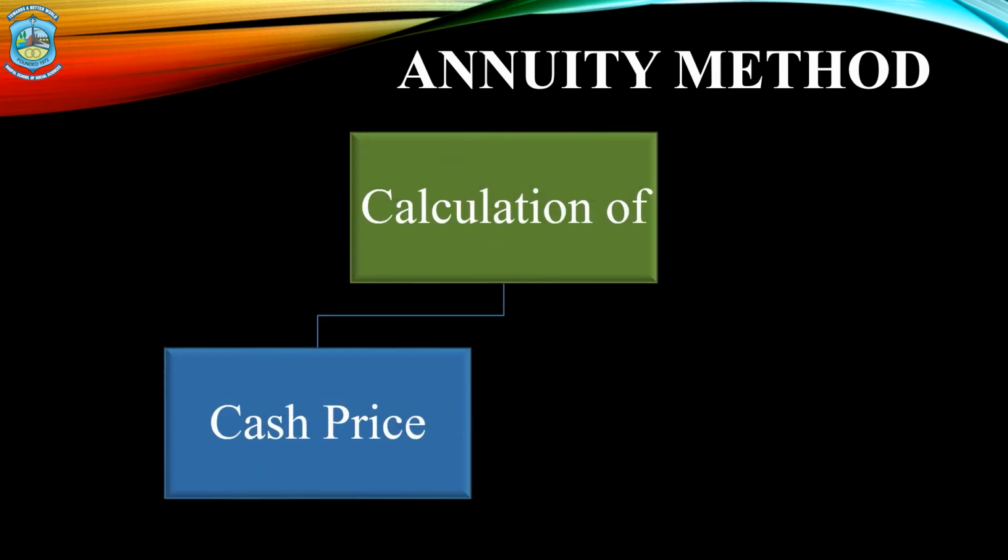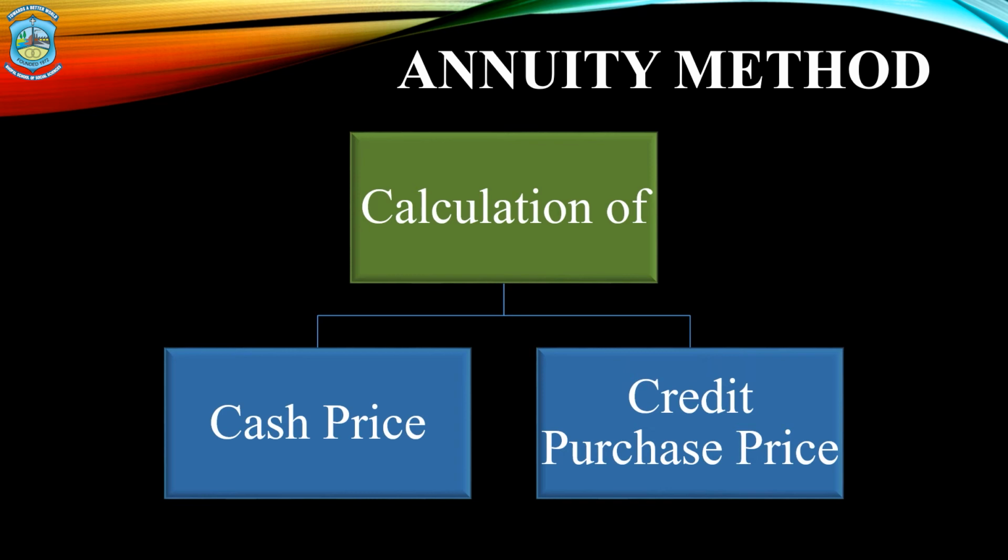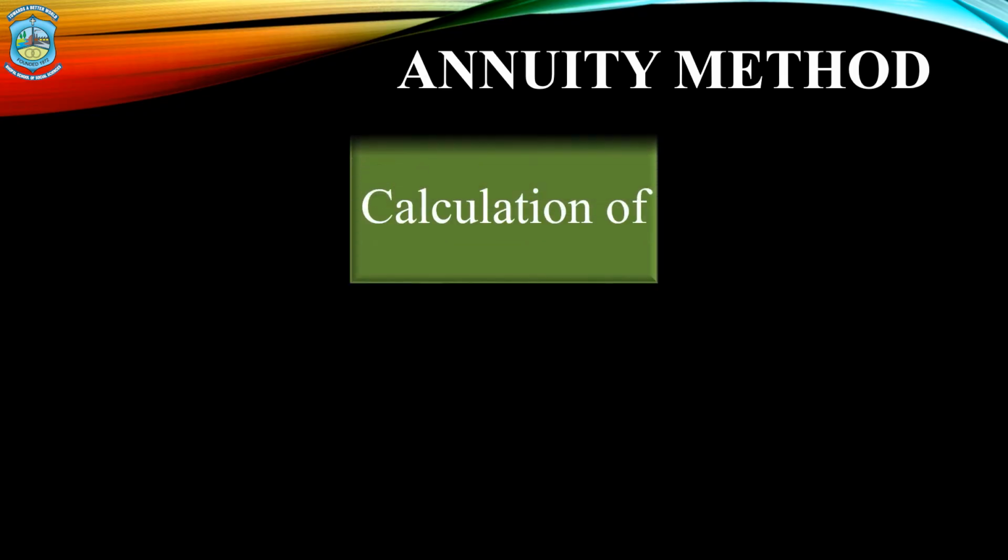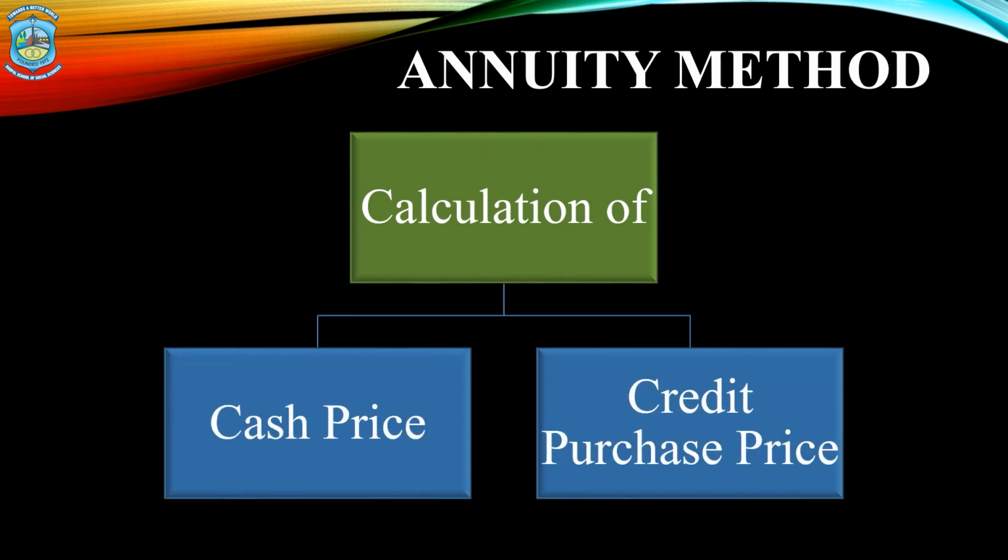My dear students, you have already learned that by using the annuity method, we can calculate the cash price or the credit purchase price. And this calculation we have already understood in my previous video, that is accounting for hire purchase system. So let me tell you that this annuity method calculation for the cash price or the credit purchase price is the same as we had done in the hire purchase system. So kindly refer to the previous video for the valuation of cash price or the credit purchase price by using the annuity method.